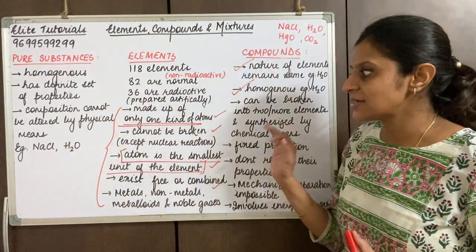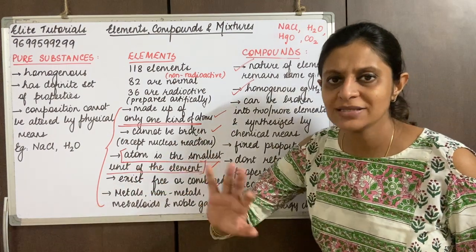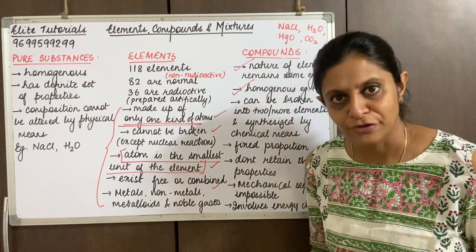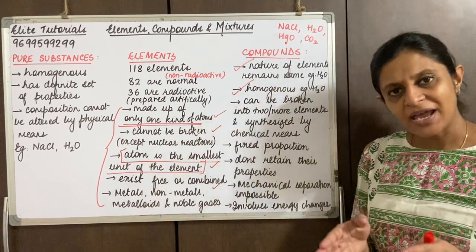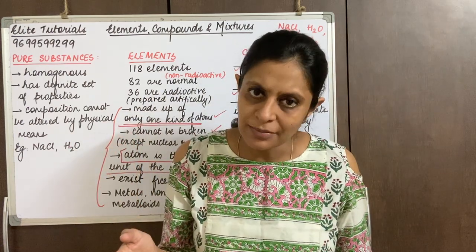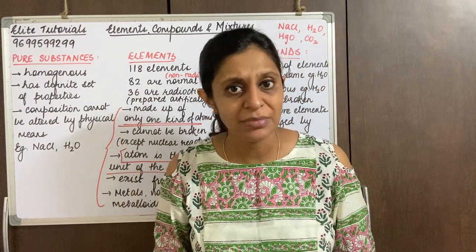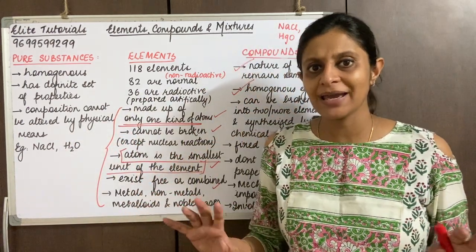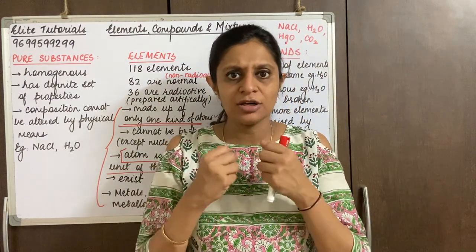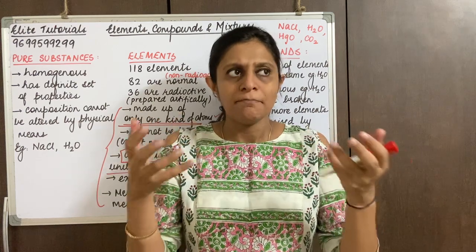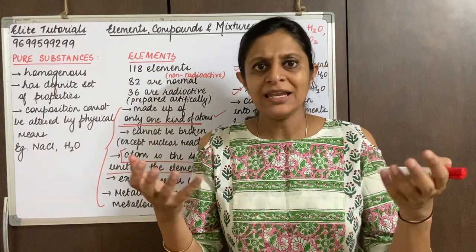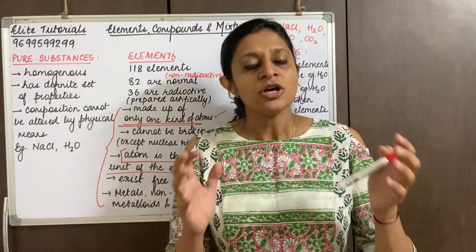But why are we discussing this point? Because we said elements cannot be broken further, whereas compounds can be broken into their constituent elements. This is done by chemical means. It cannot be done by any physical means. If I want to separate hydrogen and oxygen, I cannot use a magnet, filtration or evaporation.